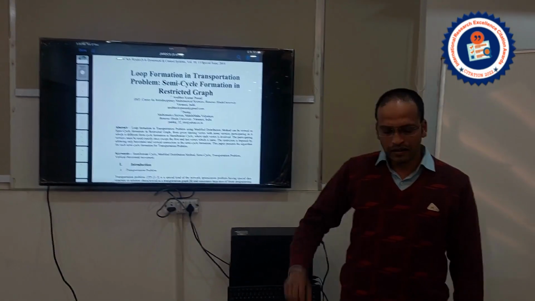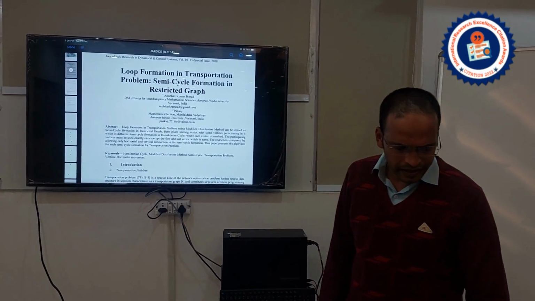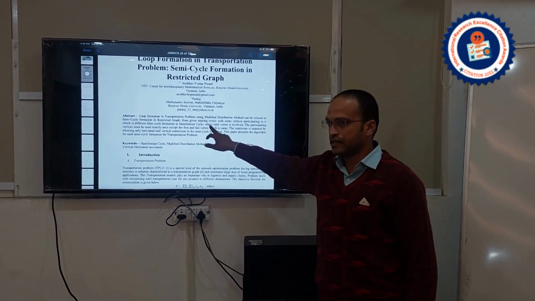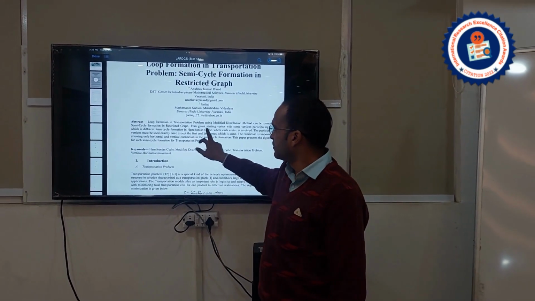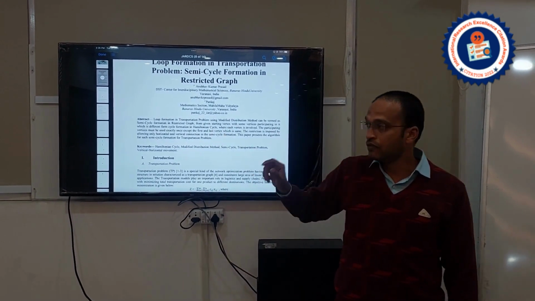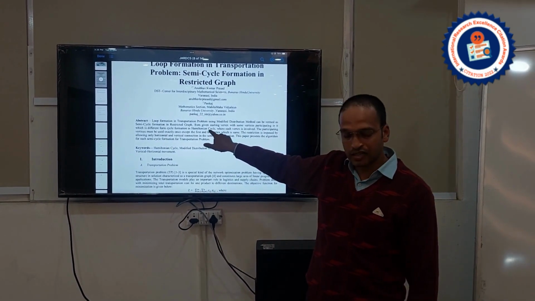I have a certain cell which is known as a negative weighted cell. Based on that cell, I will try to form a cycle. Here, cycle doesn't mean a Hamiltonian cycle, because I am not considering all the vertices. Why am I using the word vertices in this transportation problem?